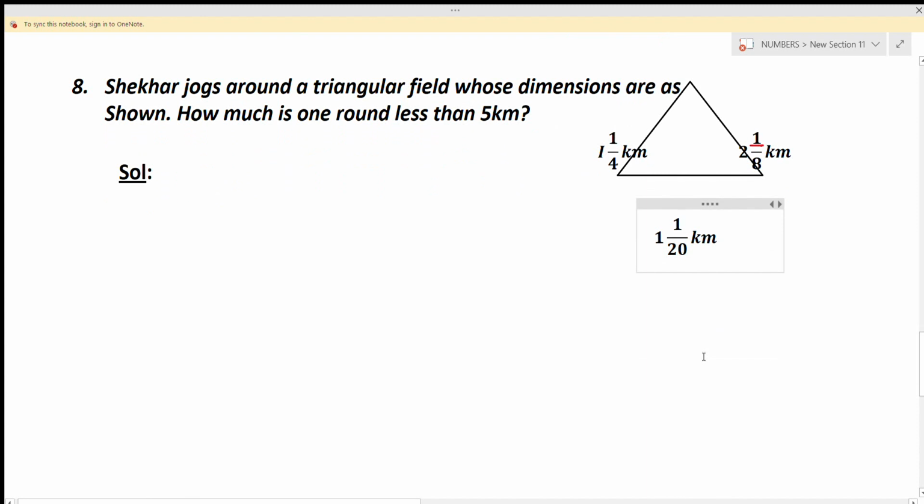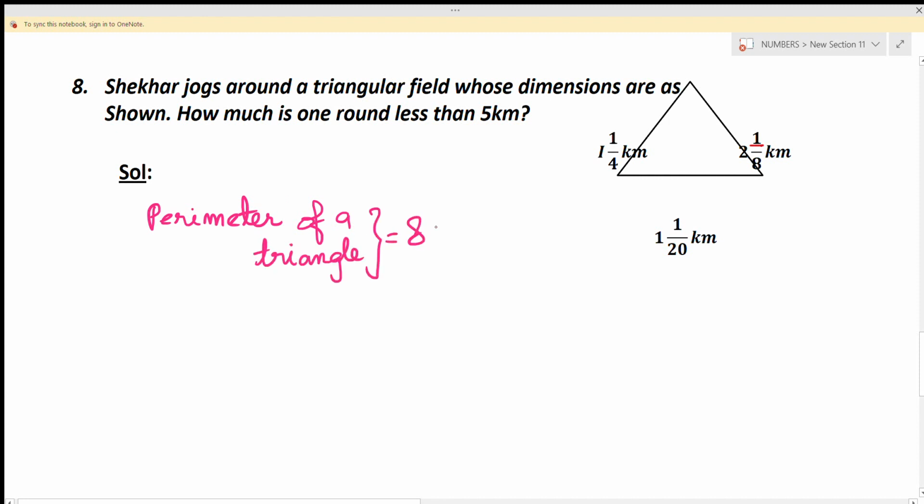Shekhar jogs around a triangular field whose dimensions are shown. How much is one round less than 5 kilometers? So he jogs around a triangular park, and we are going to find the perimeter of the triangle to find how much distance he covered in one round. So perimeter of a triangle, do you remember the formula? Yes, it is the sum of all sides.